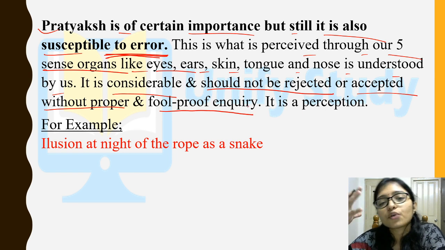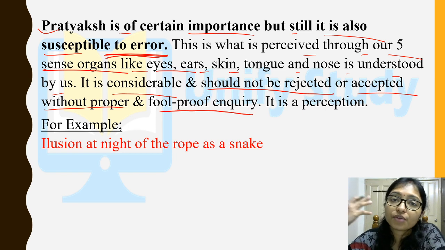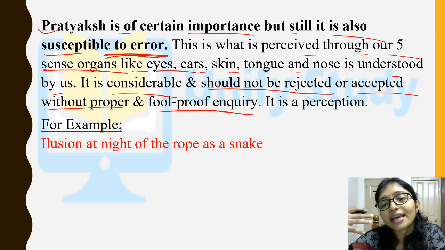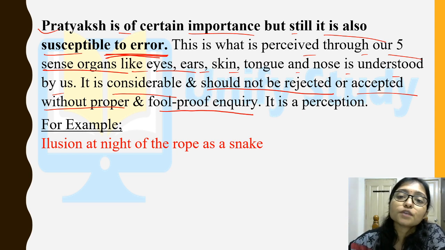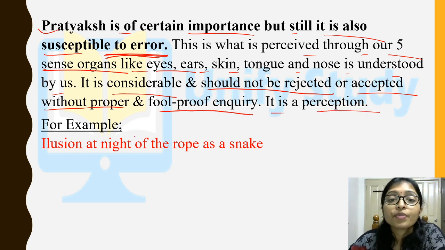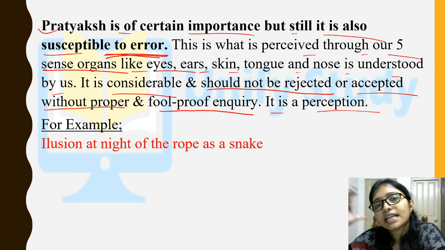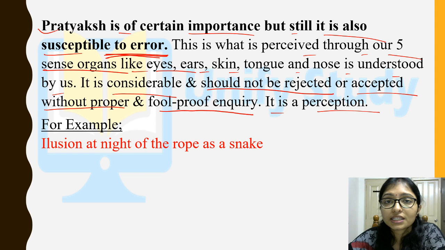Means whatever you are watching with your eyes, whatever you are sensing with your sensory organs, we take that as a truth, right? So it is a perception. For example, sometimes in our dream, there is an illusion in the night of a rope as a snake, right? We think in an illusion that the rope is a snake.